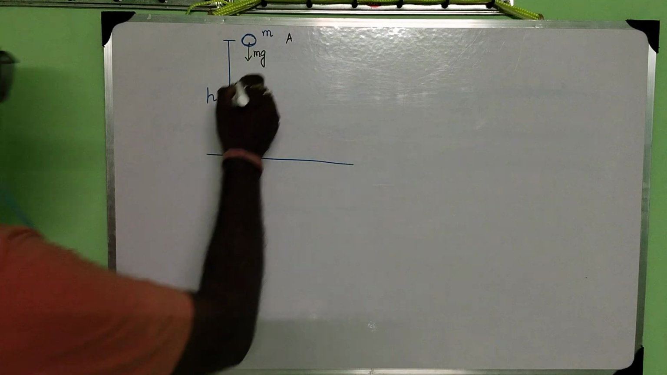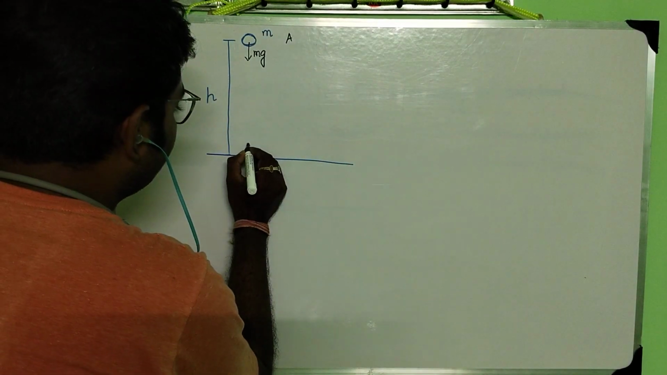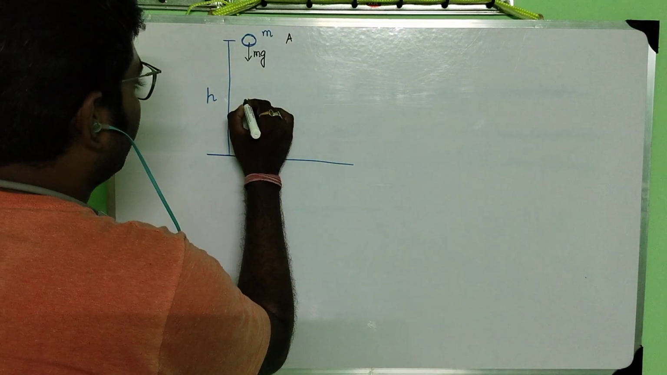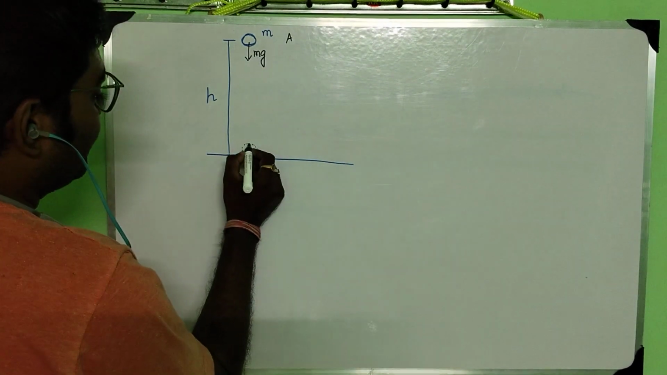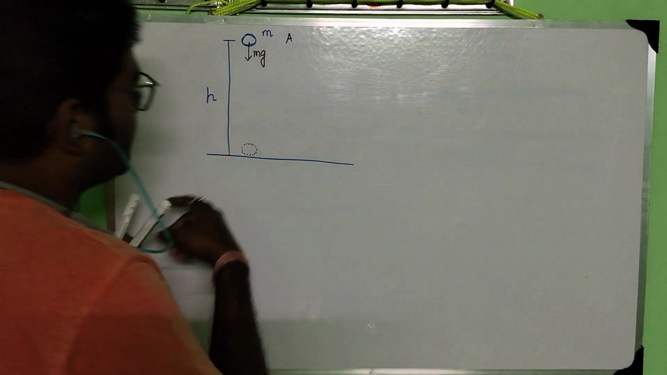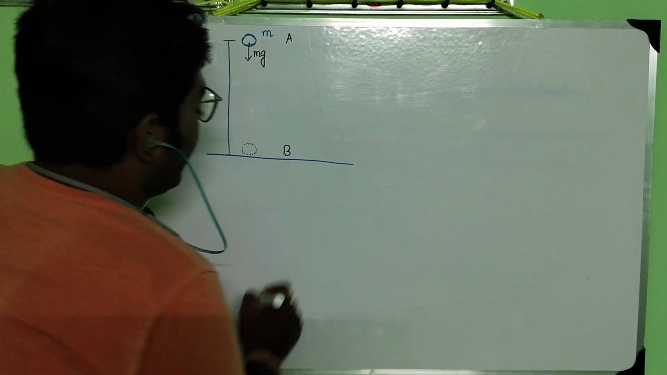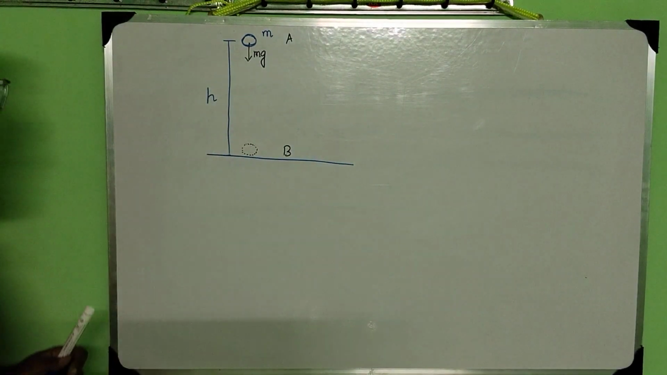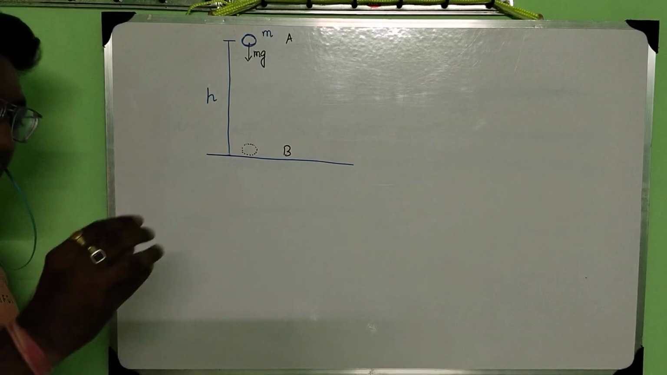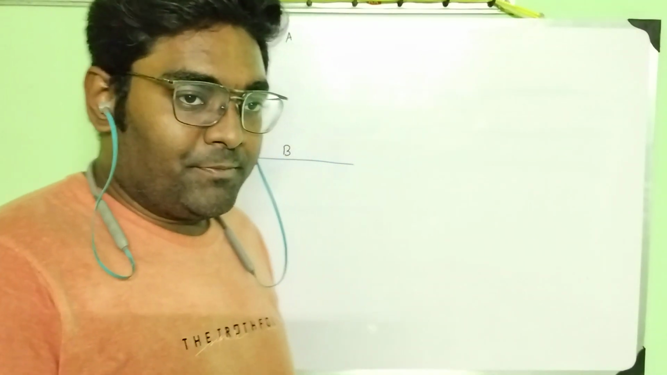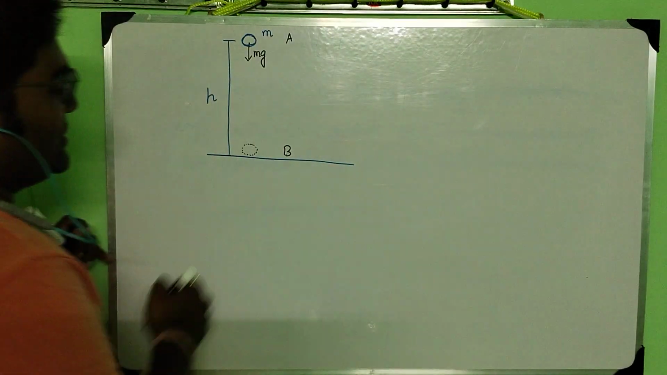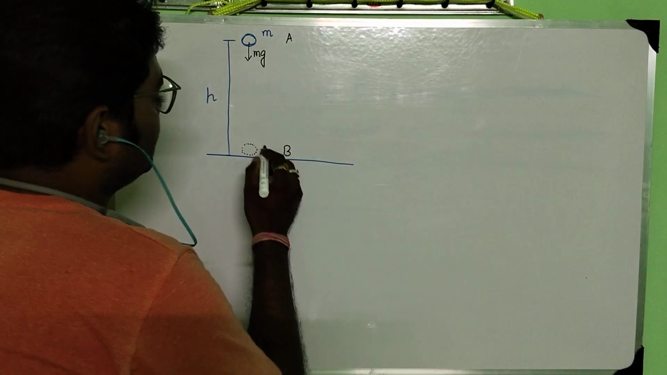Okay, so the ball will go downward and ultimately it will reach the ground. I have taken this position B, just before touching the ground. So the position B means the ball is just before touching the ground. Okay, so this is the height h.